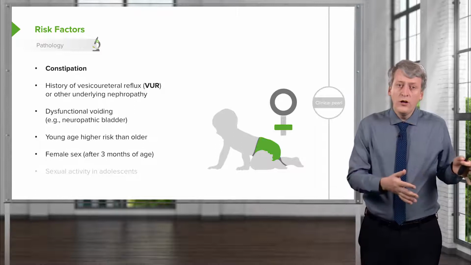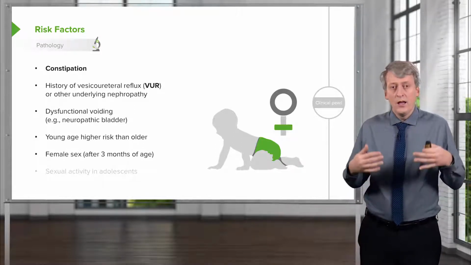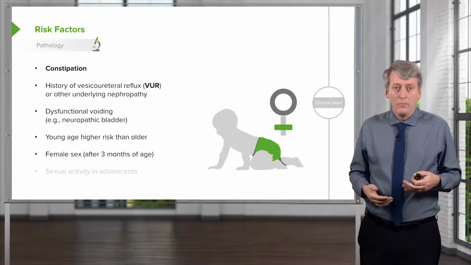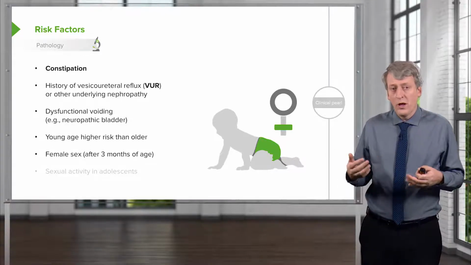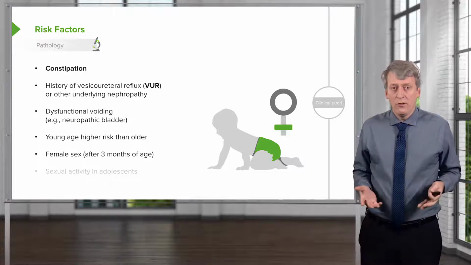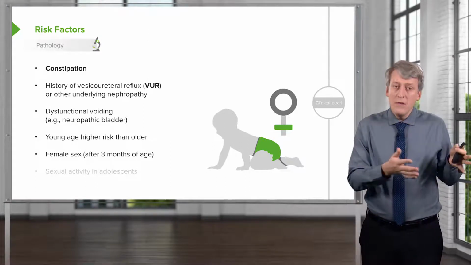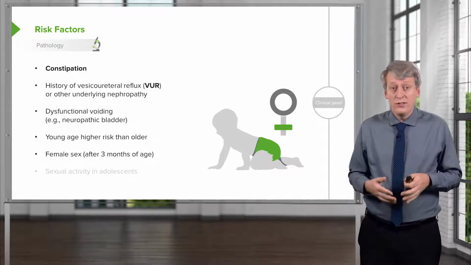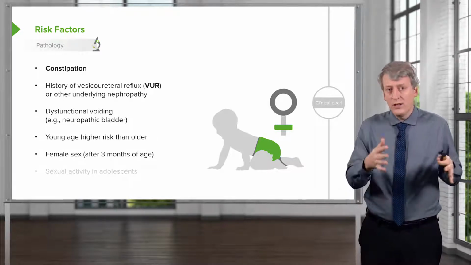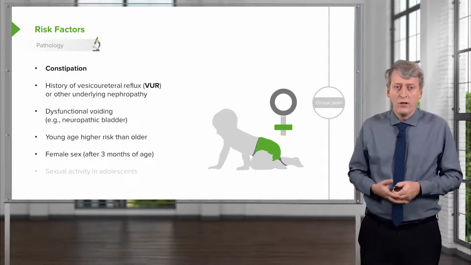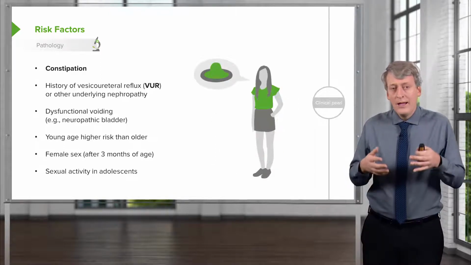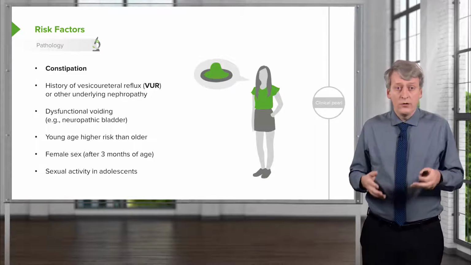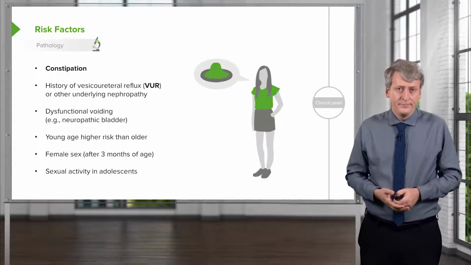In children under 3 months of age, because oftentimes urinary tract infections are pyelonephritis, which is spread through bacterial spread of the bacteria. In fact, males are slightly more likely to have UTI very early in infancy than females. So this really doesn't cross over until about 3 months of age. In adolescent, especially adolescent girls, sexual activity increases risk of urinary tract infection.